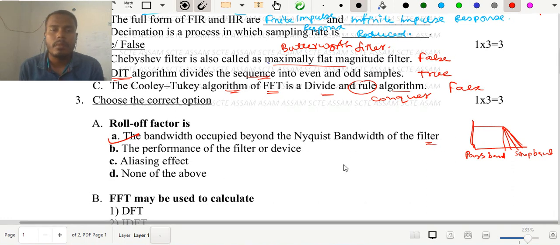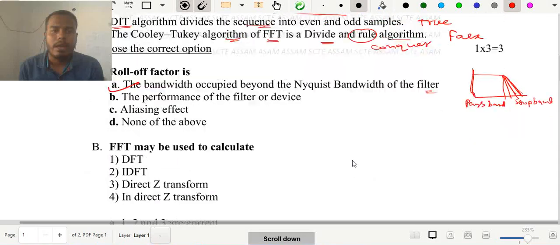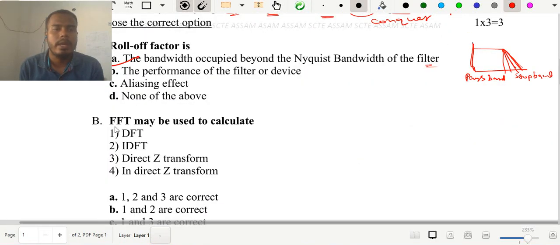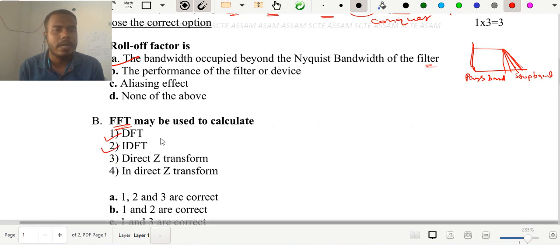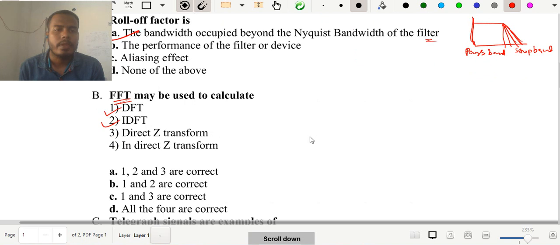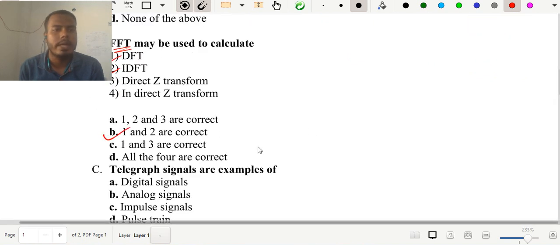Okay. Then the next question is, FFT may be used to calculate. You already have known that the FFT algorithm is used to calculate the DFT basically, and since we can calculate the DFT, obviously we can also calculate the IDFT as well, the inverse discrete Fourier transform. FFT is a mathematical operation used to reduce the number of computations or stages used to solve a DFT. So FFT will be used to solve DFT as well as the IDFT. So the answer will be 1 and 2. Okay, 1 and 2 will be correct.